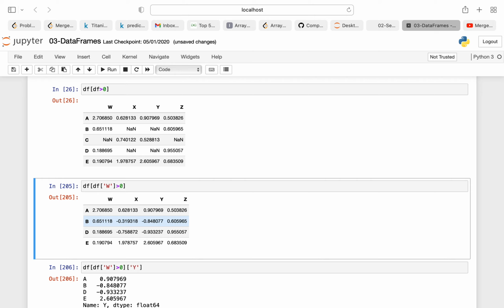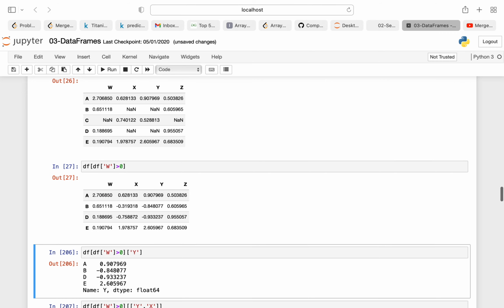And also you can apply this kind of conditional statement to any one series. Suppose I want to print all the values of w which are greater than 0. So when you do here, you can see all the values of w which are greater than 0 will print.